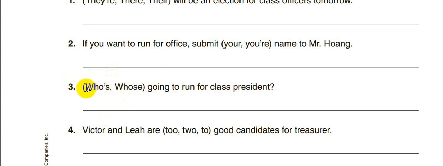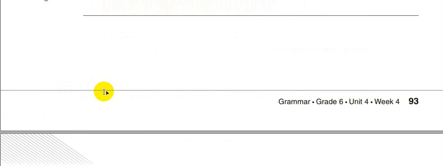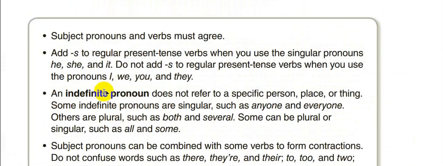Now, as I said before, like whose, they have the same pronunciation, but who's here means the contraction of who is. So as I said before, whose is followed by a noun, and as long as you don't see a noun here, this can be the correct answer. So who's is the correct answer. Same thing goes for the rest.